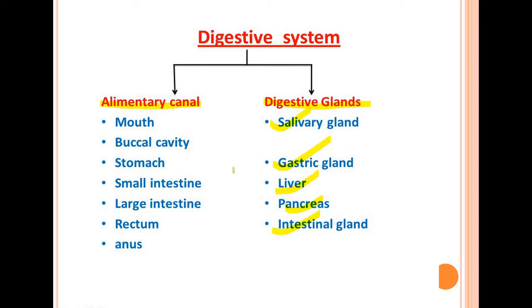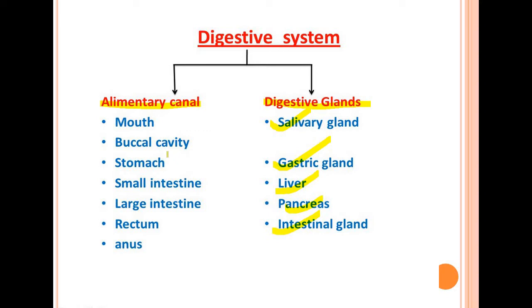A gland is different from an organ, in that it is a group of tissues that is involved in the secretion of something, like the salivary gland secreting saliva, the gastric gland secreting gastric juices, the intestinal gland secreting intestinal juices. So these are the glands that are involved in the human digestive system. So the alimentary canal has the main organs involved in the digestive system, and these glands are acting as the accessory glands that help in the digestion of food.